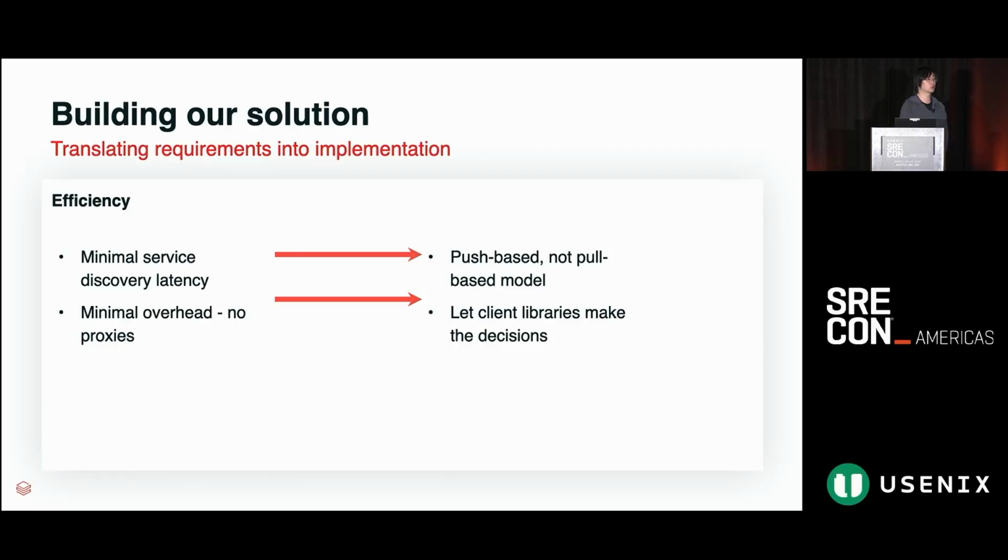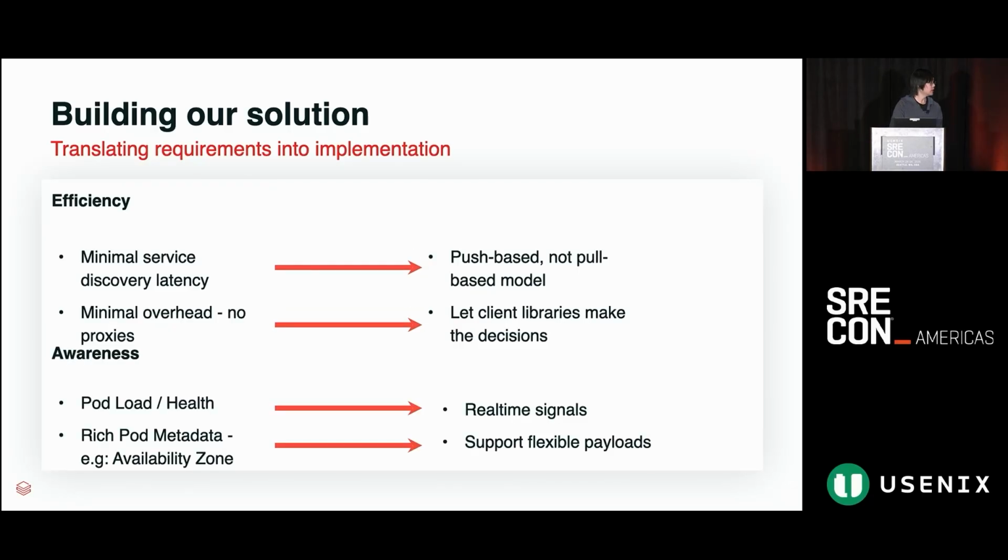In addition, in order to minimize impact to the data path itself, we were motivated to avoid a solution that would have intermediary proxy hops, and we wanted to have the client libraries drive all the decision-making. And going further, we wanted our solution to be as flexible as possible.